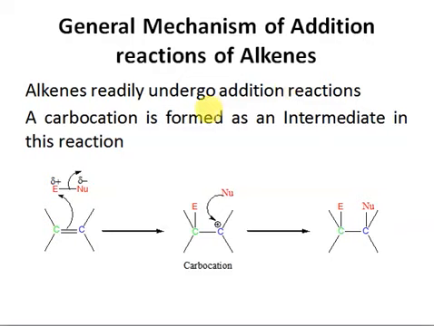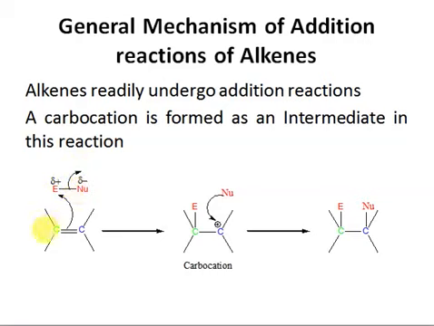So this is the general mechanism for this reaction. We have a pi bond here. As you have studied in the previous lectures, this pi bond is electronically rich, so it will act as a nucleophile or Lewis base. This pi bond will attack this deficient electrophile, the part which is partially positive. Anything that's electronically deficient is known as an electrophile, while this component will leave as a nucleophile.